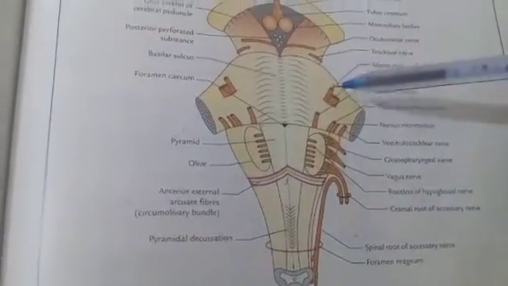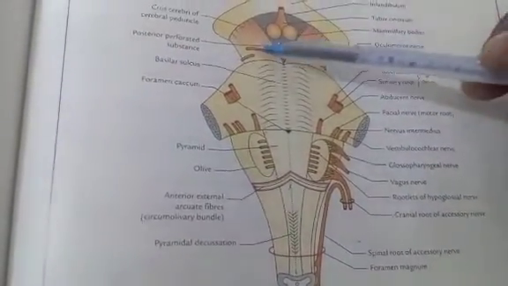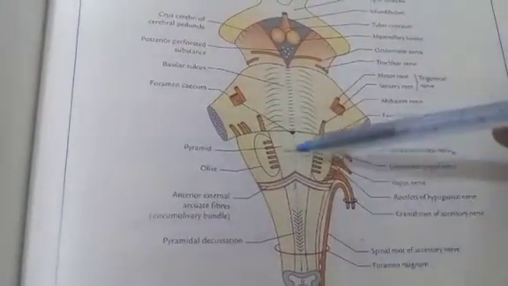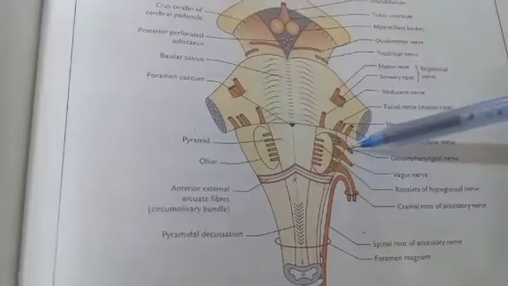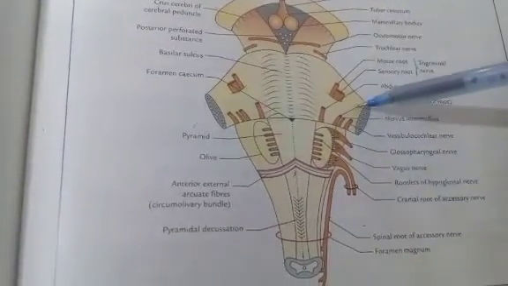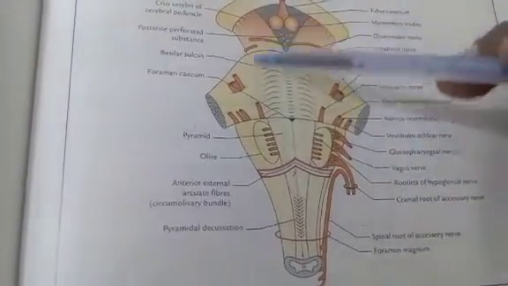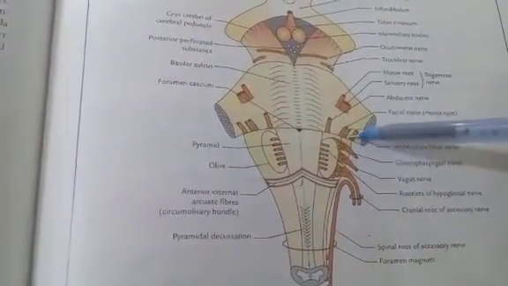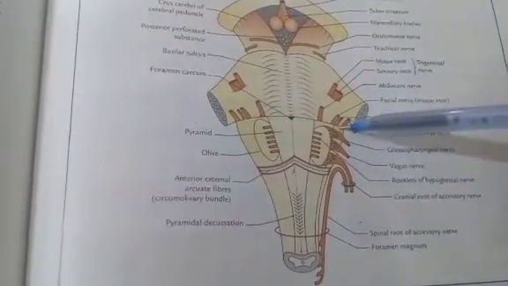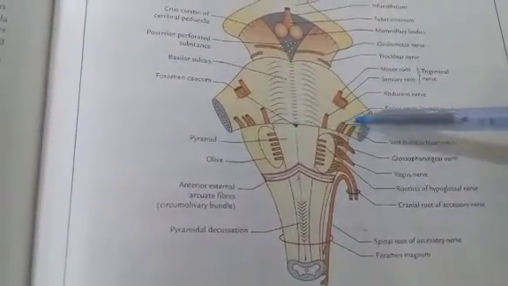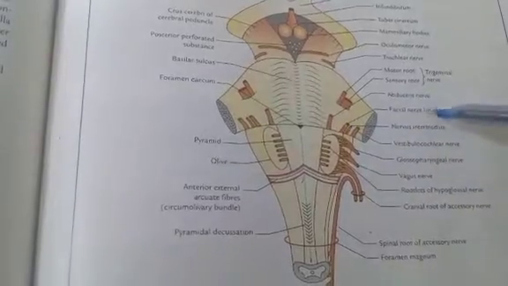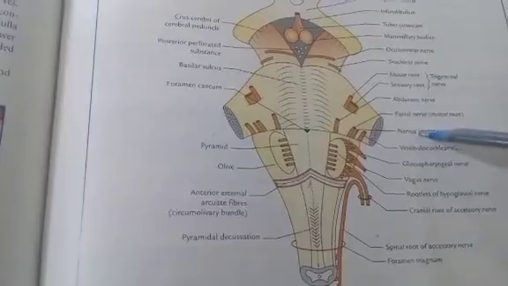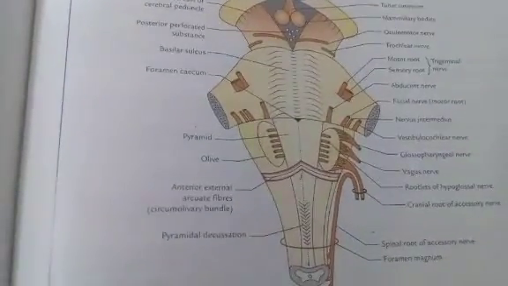In this diagram, this is the midbrain, this is the pons, and this is the medulla oblongata. The facial nerve arises by two roots from the lower border of the pons, the lateral part of the lower border of the pons. This is the site from where the facial nerve arises by two roots, the motor root and sensory root. The sensory root of the facial nerve is also called nervus intermedius.